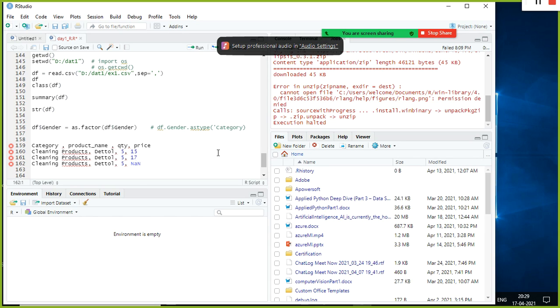So for example, this is 17 rupees now. In that case, you need to do a group by here: the average of this price, group by category and product. You all agree with me or not? With this average price, if you update here, it makes sense. Yeah, I got it. This is how you can do it.